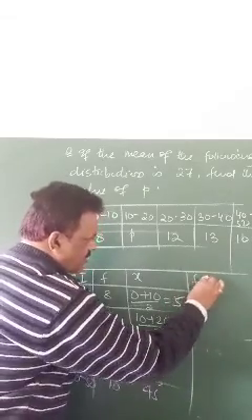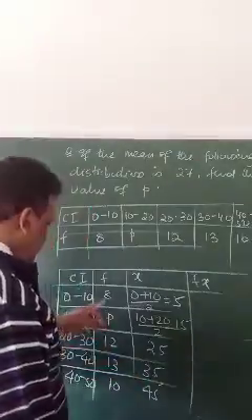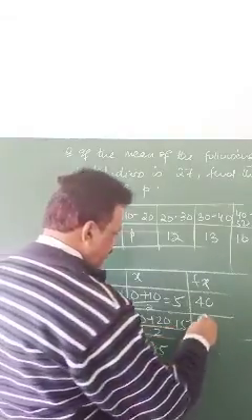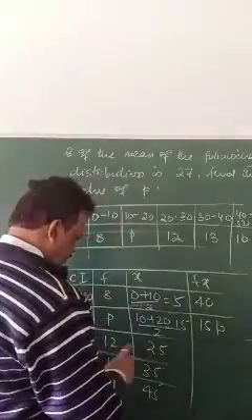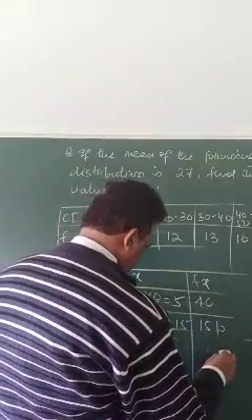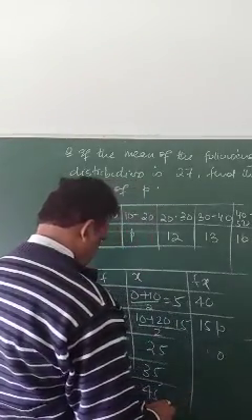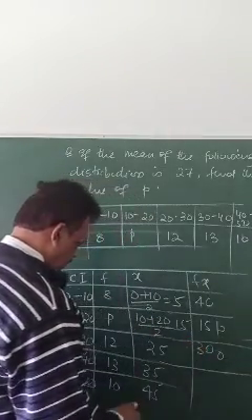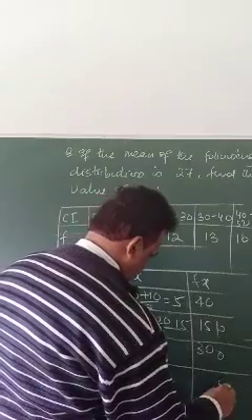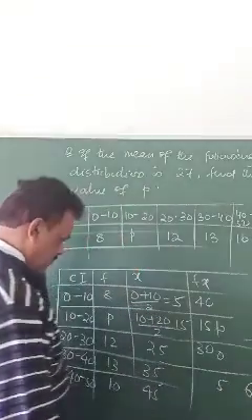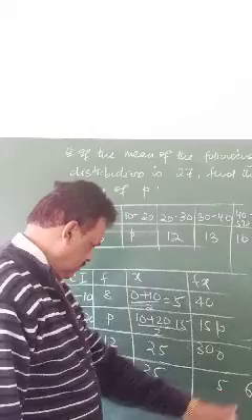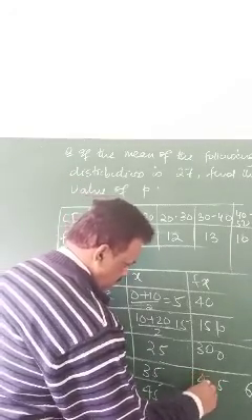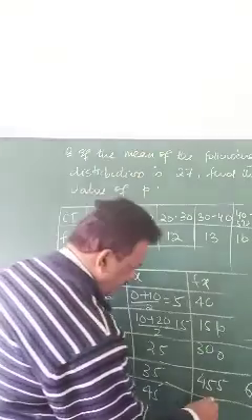Then comes fx. fx means 8 into 5, 40; p into 15, 15p; 12 into 25, 300; 13 into 35, 455; 10 into 45, 450.